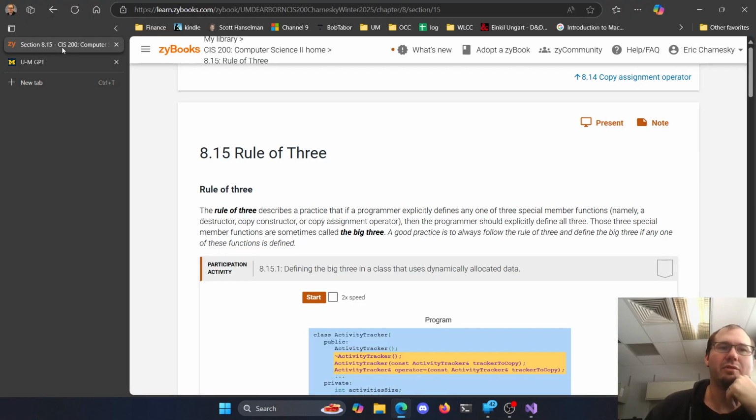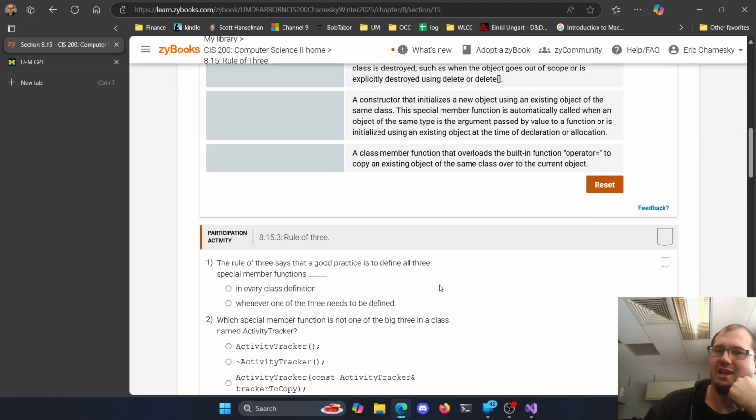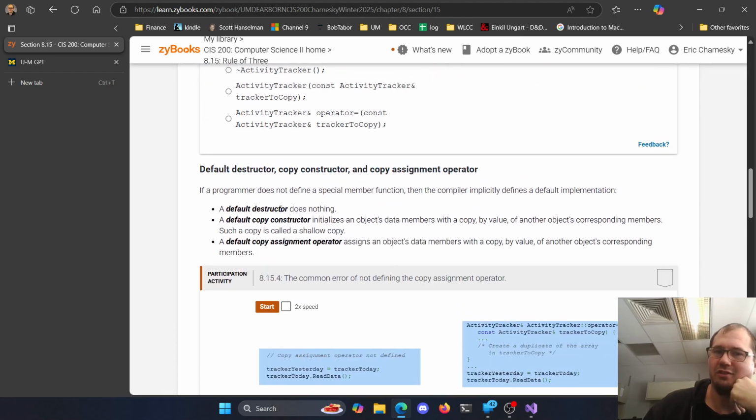So over in zyBooks, it's got this nice little section here called the rule of three. So really, anytime we're doing a destructor, we also want a copy constructor and a copy assignment operator. How do we make copies when we're dealing with dynamic memory here? Because we get these default ones here, but all it does is copy the value. Remember, the value of a pointer is its memory address. So if we just copy a pointer by value to make a new object, we now have two pointers pointed at the same location. It's not going to work for us here.